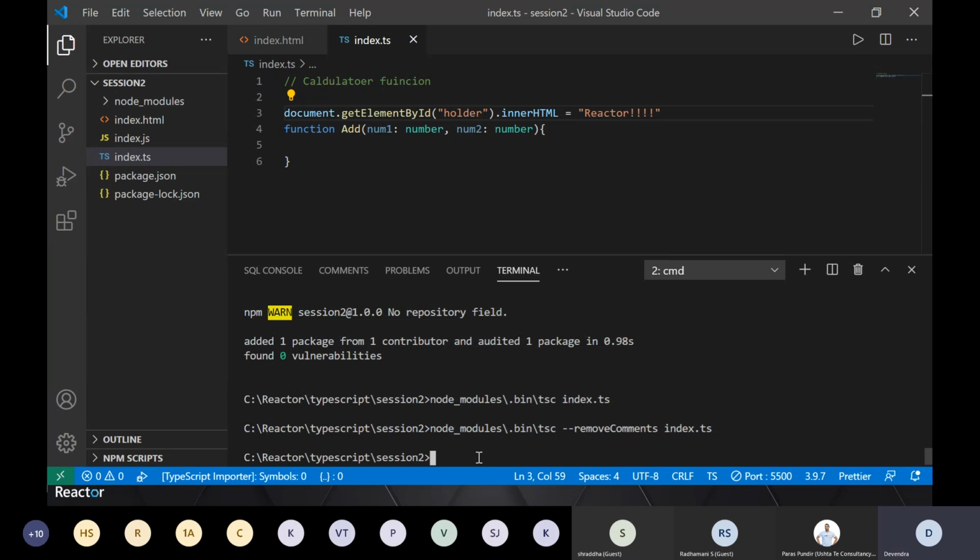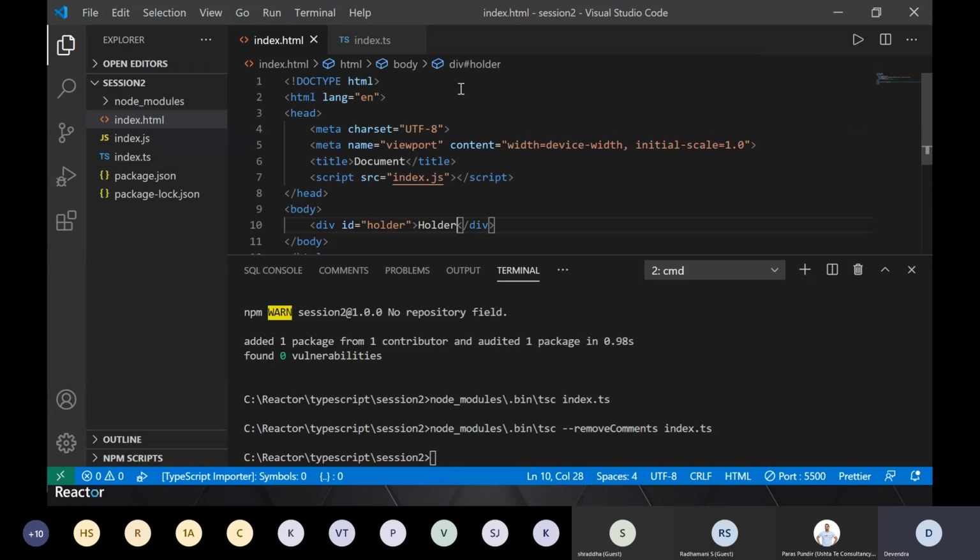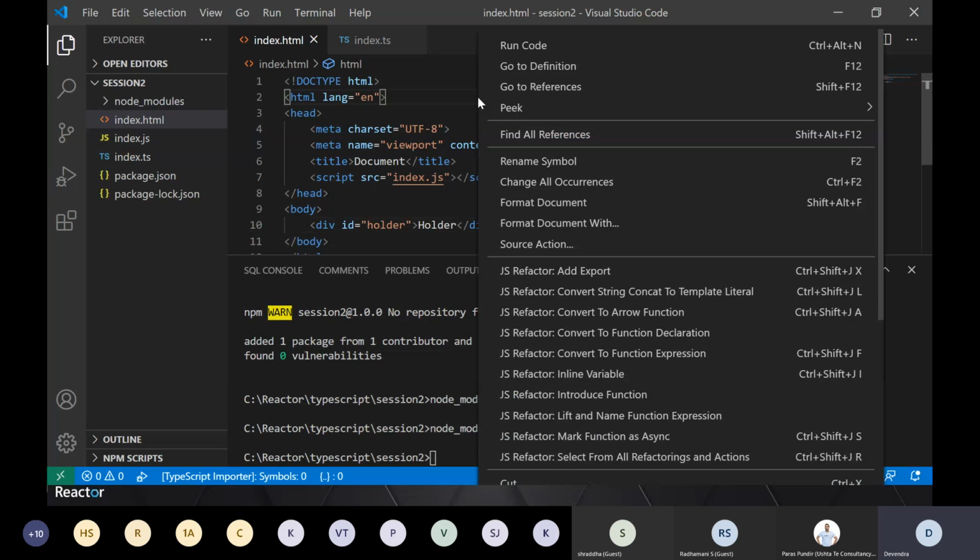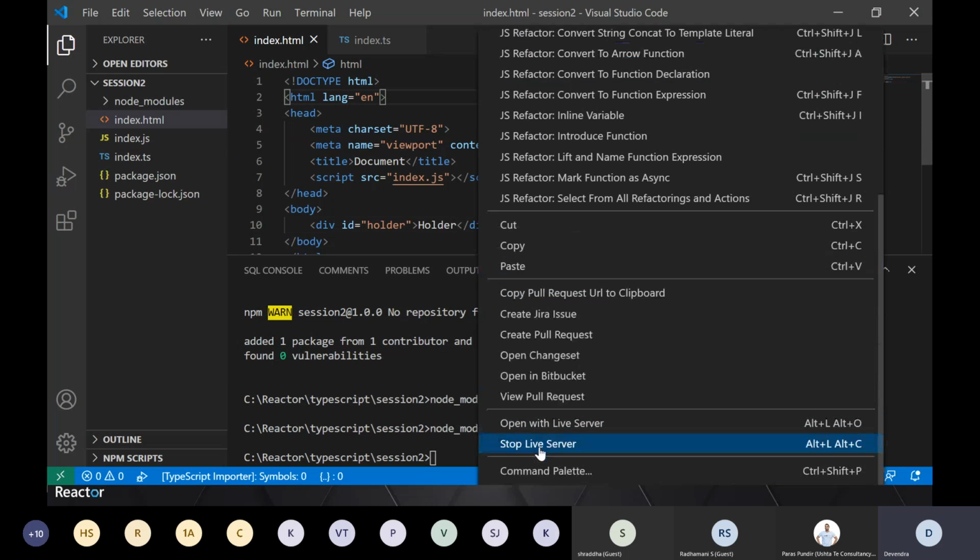No big deal. Now if I run this on my Visual Studio Code, I have live server installed, but you can run it with any server. I'm running it. So you will see on this page, holder is there. It's a simple HTML page having holder value in it.